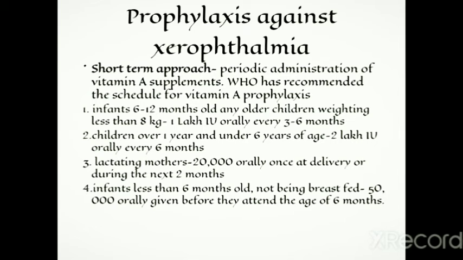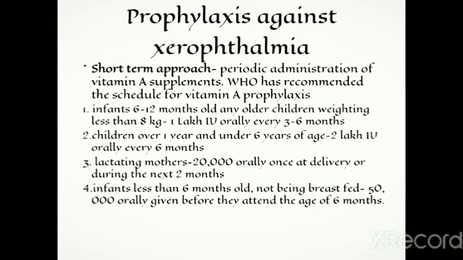For children over 1 year and under 6 years of age, 2 lakh international units orally every 6 months. And for lactating mothers, 20,000 international units orally once at delivery or during the next 2 months.